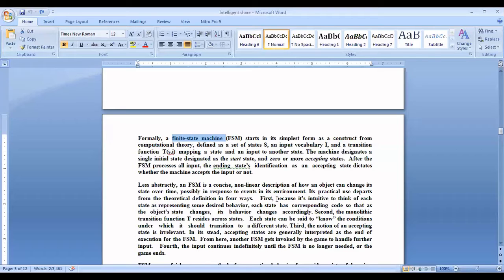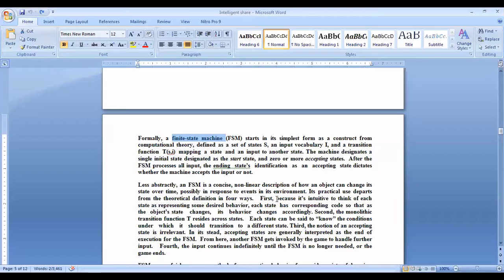If you meet the final state, then the particular string is accepted by the particular machine. But if the final state is not met, then the language is not accepted by the particular finite state machine.